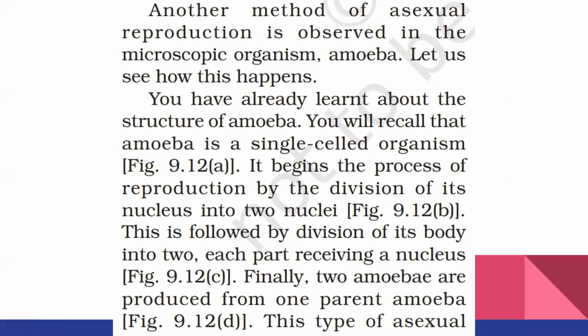And finally, what happens? Fission is happening, that is, one is splitting into two, so it is called binary fission. Binary means what? Two. So one cell is dividing into two cells, and that is why this method is called binary fission. Fission refers to the division of a cell into two parts. This is the simplest type of asexual reproduction, which is seen in amoeba and paramecium. In binary fission, the fully grown parent splits into two halves, producing two new cells, and each cell grows as an independent individual.